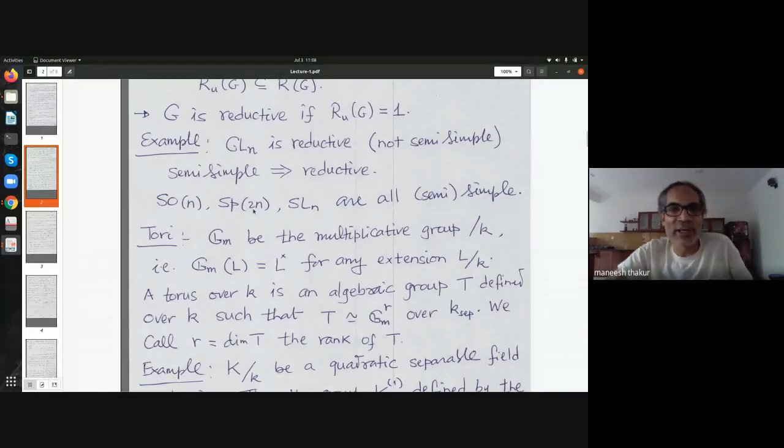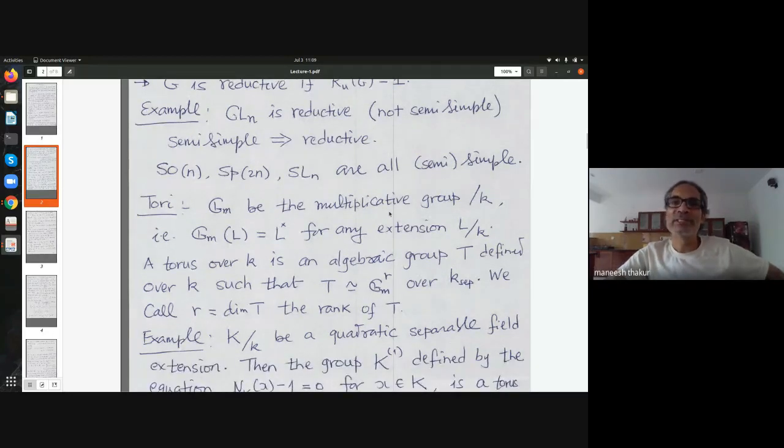These groups that one knows, SO_n, Sp, so this is a conflicting notation, many times one faces this problem. Perhaps in finite group theory, a similar situation comes when you talk of dihedral groups. So unfortunately, both notations are used. So Sp_2n for me here means the symplectic group of an alternating form, and alternating forms live in even dimensional spaces as long as we're talking about non-degenerate ones. So that 2n is to denote that. Later on we will see this notation again. SL_n, these are all actually simple algebraic groups in the sense I defined, and simple means semi-simple as well by the very definition.